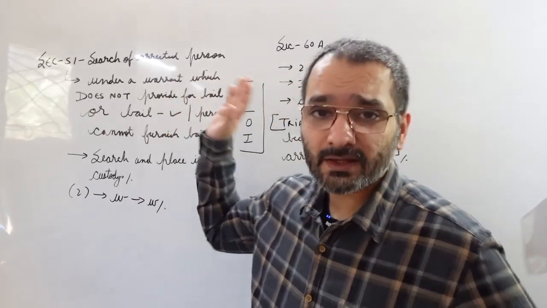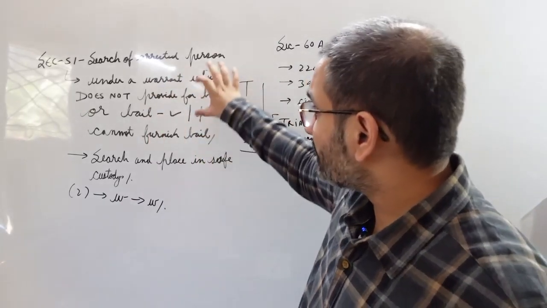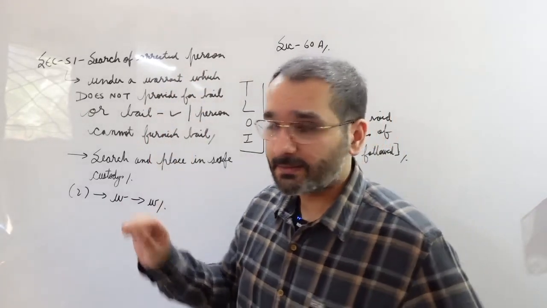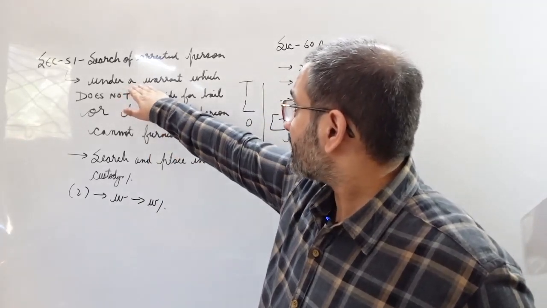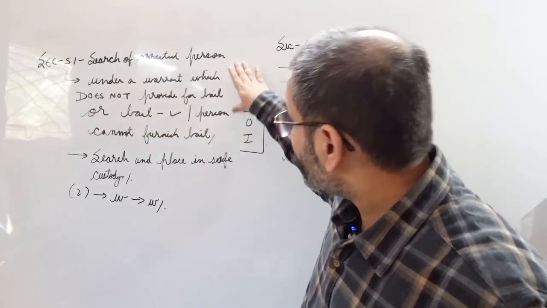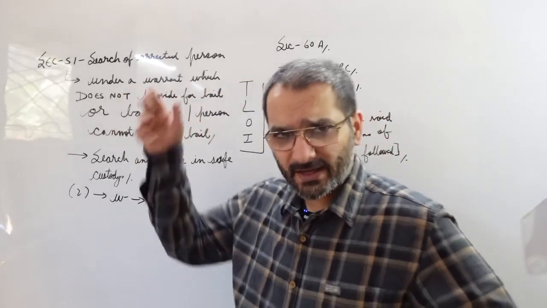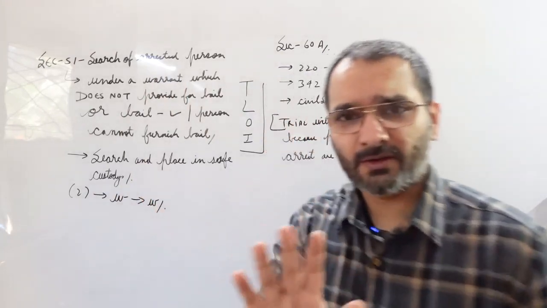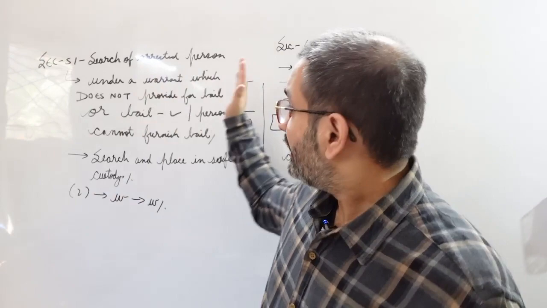So when you pick up this section from the Bare Act, have a cursory look on it. You will notice that it has a lot of provision which is again and again mentioning bail. So whenever it says that the person is arrested under a warrant which does not provide for bail, or if bail is provided, the person cannot furnish for such bail, and there are two more conditions to it. We need not discuss it because this section I'll discuss when I get to bail.